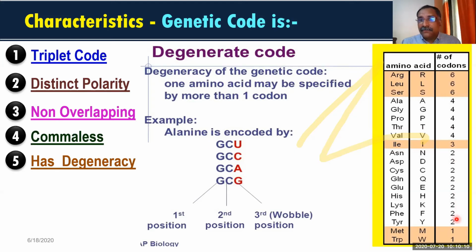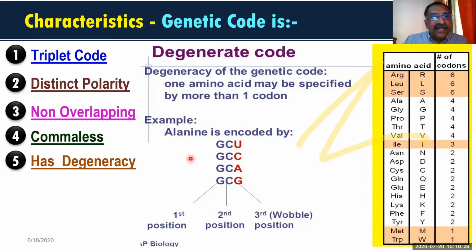Okay, again total. So all these are represented by 2 codons each, and methionine and tryptophan are represented by only 1 codon each. So this is the way you get all 20 different types of amino acids from 61 codons.